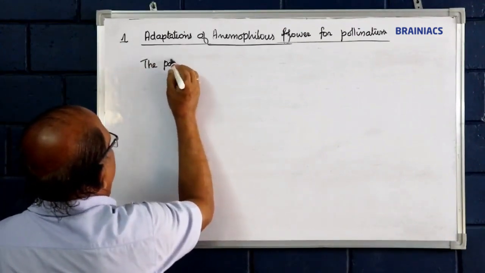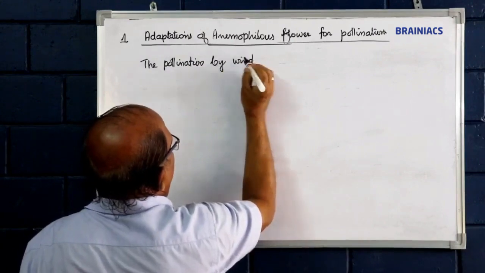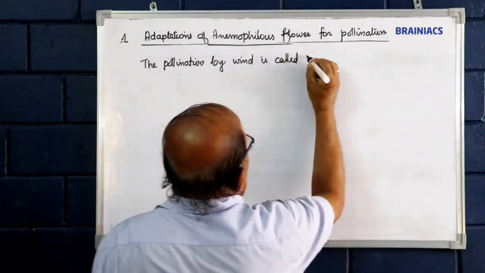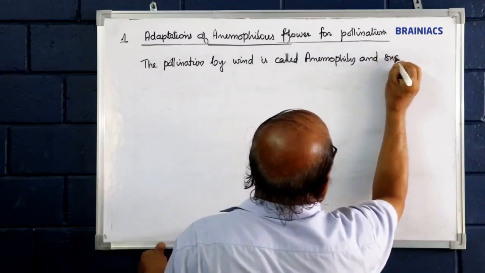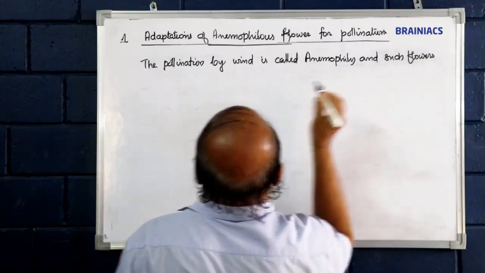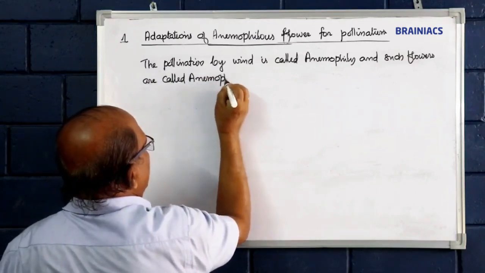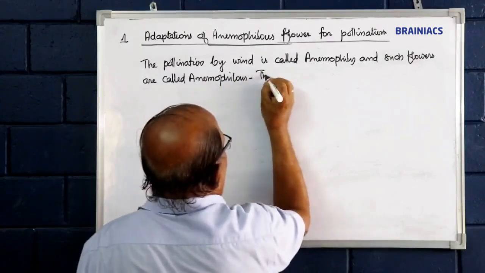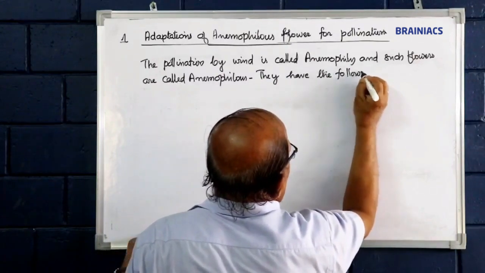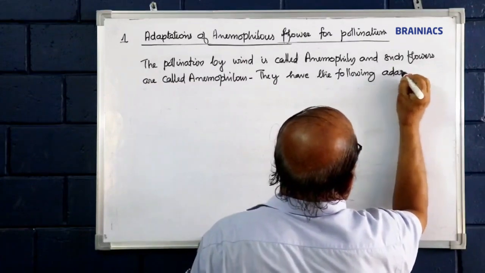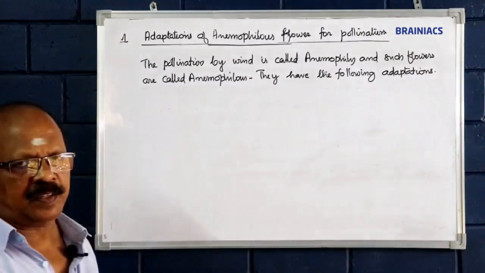The pollination by wind is called anemophily, and such flowers are called anemophilous. They have the following adaptations.